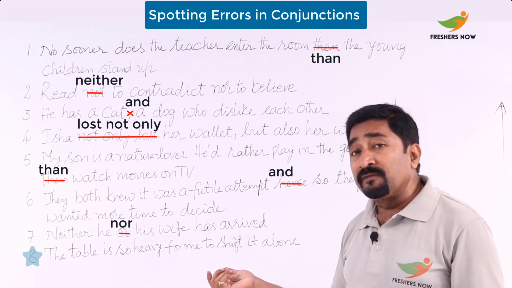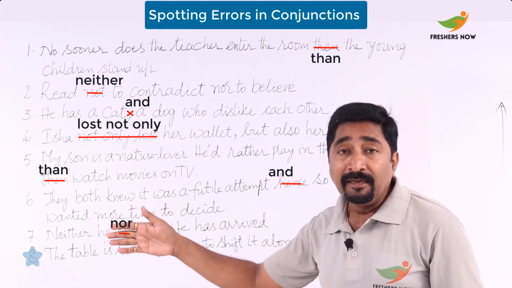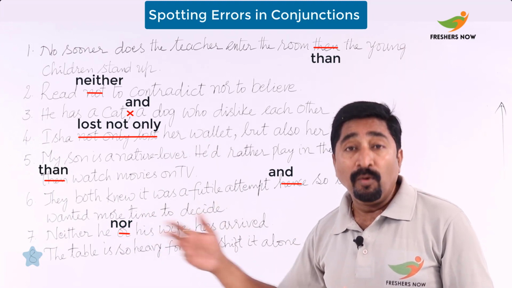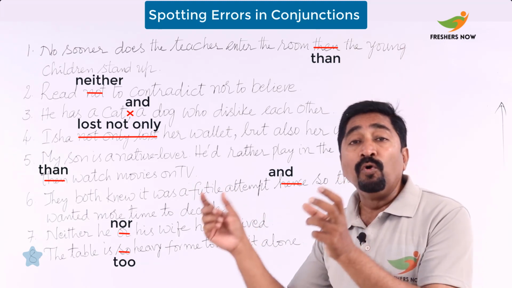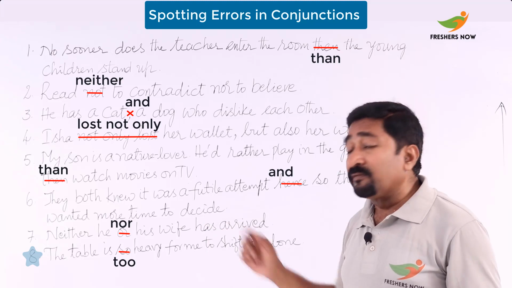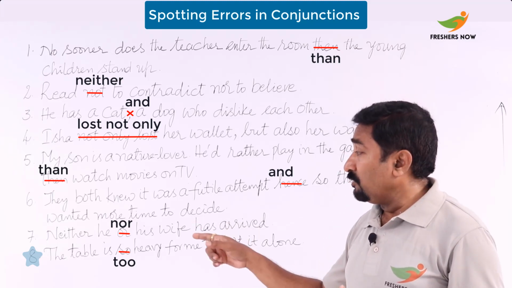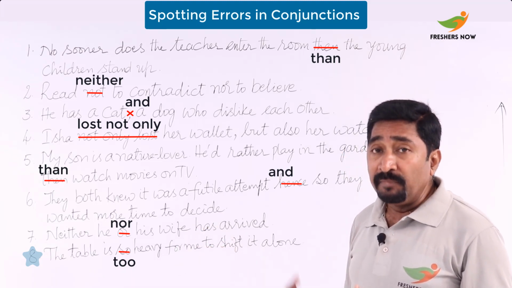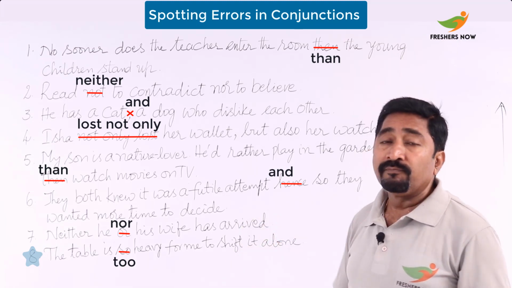Now, here we should understand that the infinitive here is to be taken in the case of, in place of so, with too. That is, to go with too. So we should replace that so with too. So here you read that the table is too heavy for me to shift it alone.